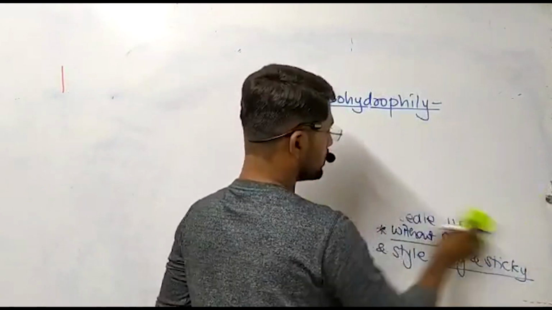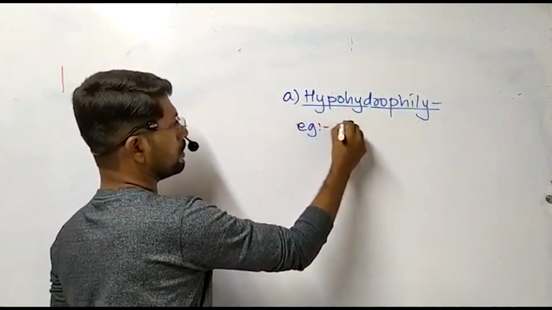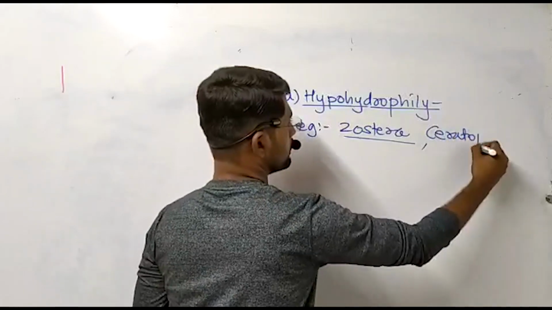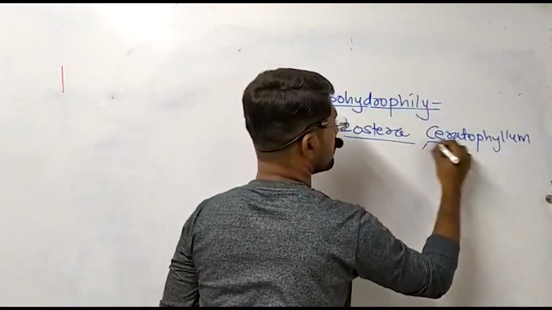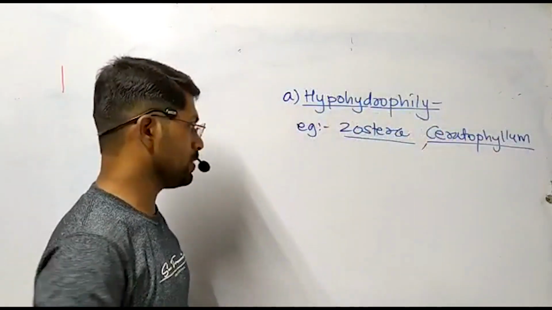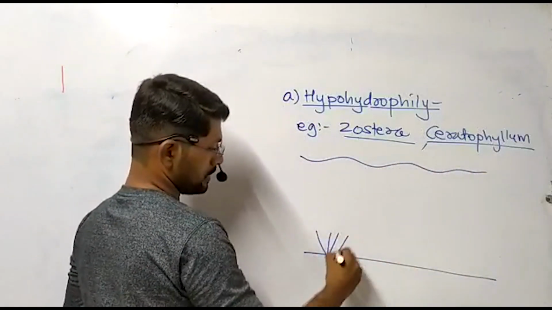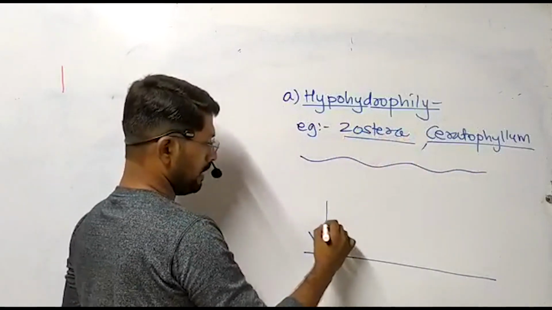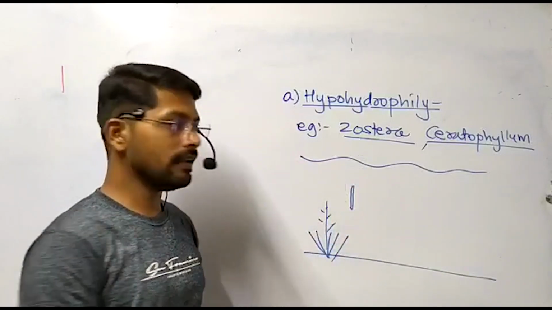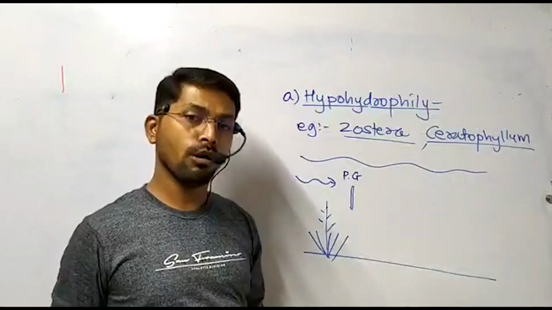Suppose a submerged hydrophyte, for example, Zostera, which is a water grass, or Ceratophyllum. These are the important examples of hypohydrophilous flowers, hypohydrophily type of pollination. So these plants are submerged hydrophytes present below the water surface. Suppose this is the plant of Zostera. Male flowers are produced here. The pollen grain which is produced is a needle-like pollen grain. Now this pollen grain is conducted by the water current further for a longer distance.